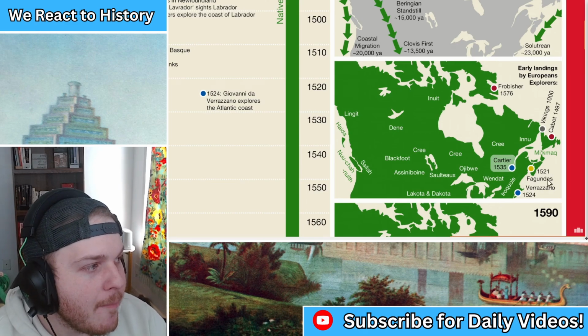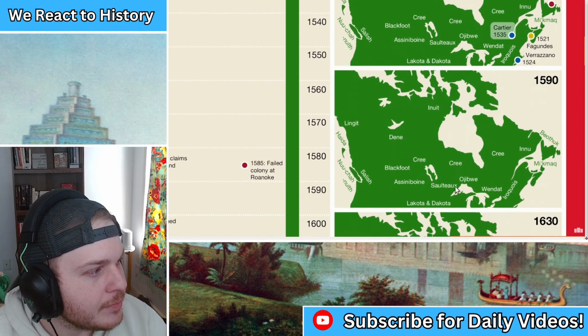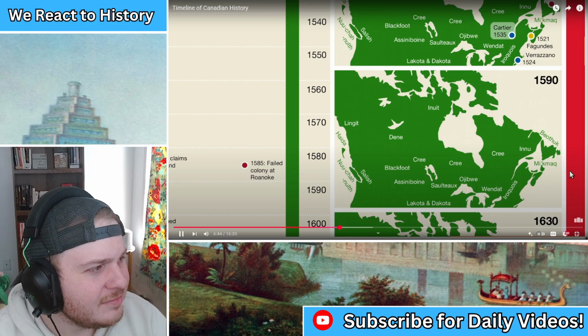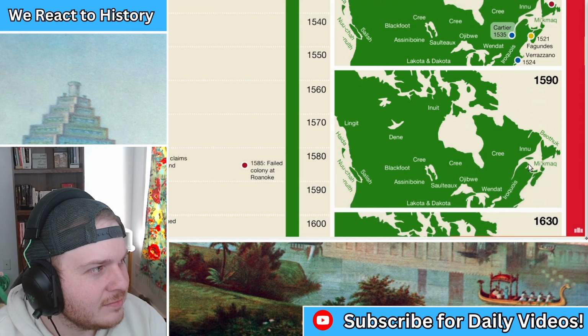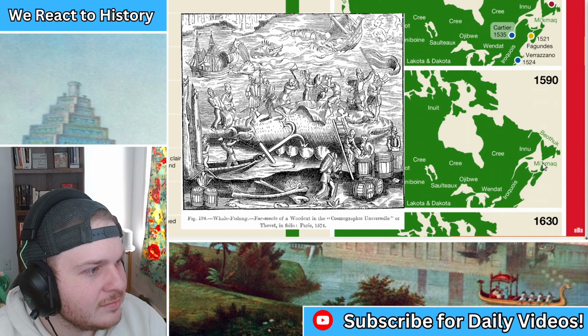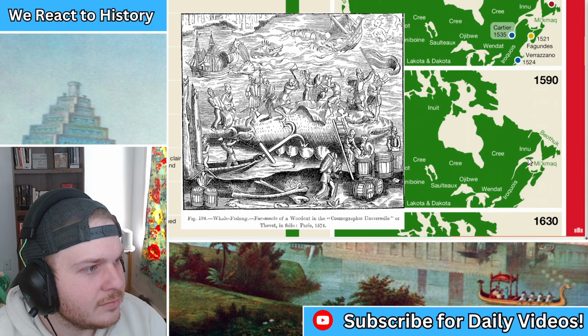So if we look at the map in the year 1590, almost 100 years after Christopher Columbus and John Cabot, there are absolutely no Europeans living in Canada. Why? However, there was quite a bit of fishing going on in this area. In fact, fishermen from the Basque region of Spain were known to have several seasonal fishing outposts in Newfoundland and also along the St. Lawrence River.